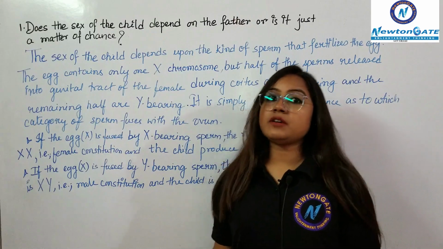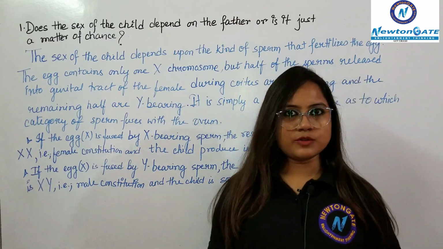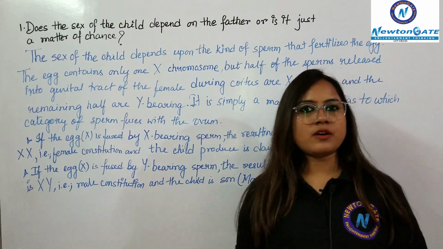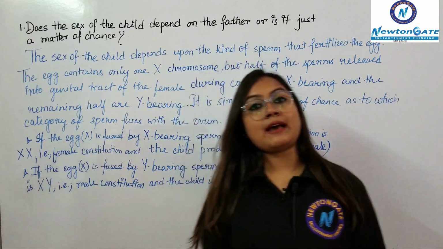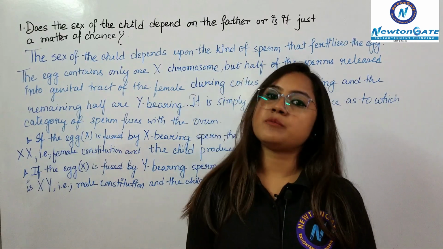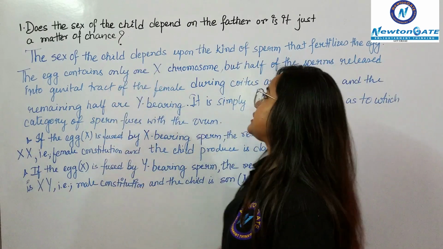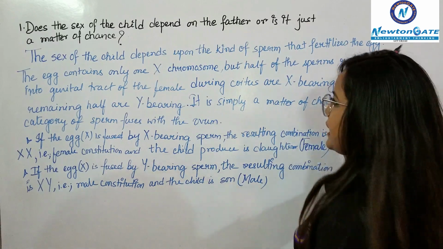As we already know, humans have 23 pairs of chromosomes, and one pair of chromosomes is the sex chromosome. So in case of females, we have XX and males have XY. So the sex of the child depends upon the kind of sperm that fertilizes the egg.